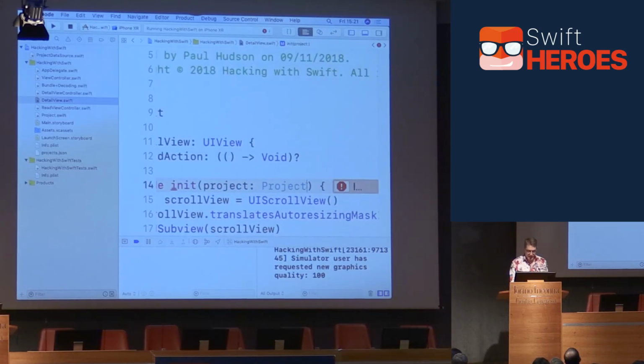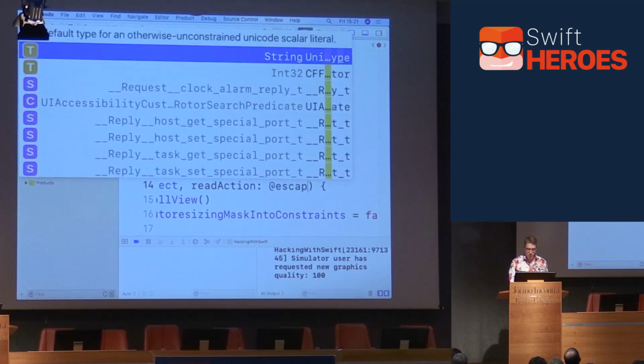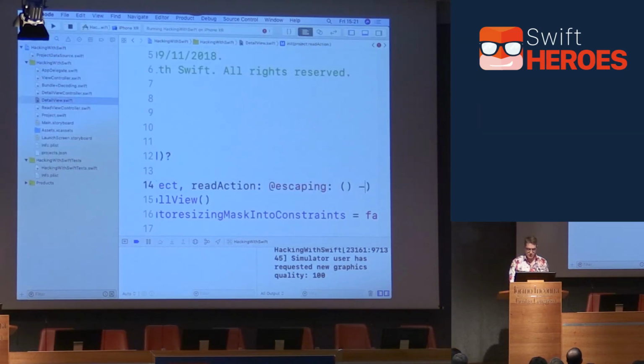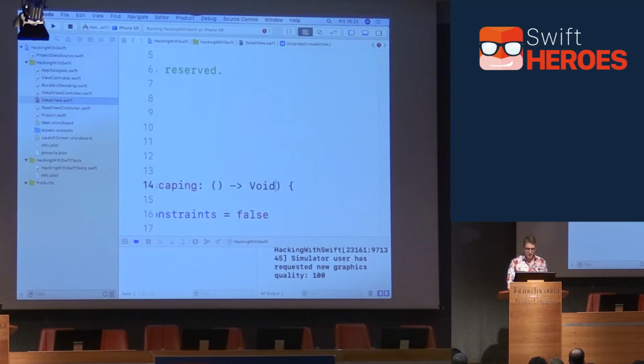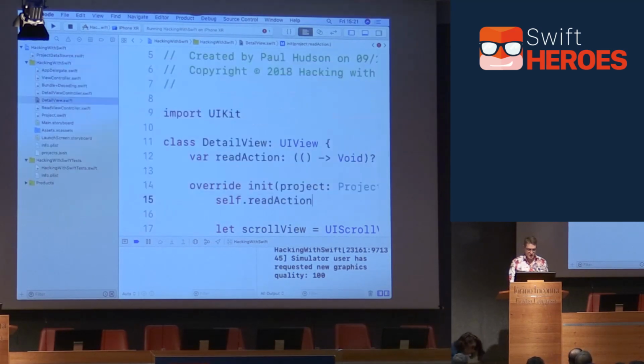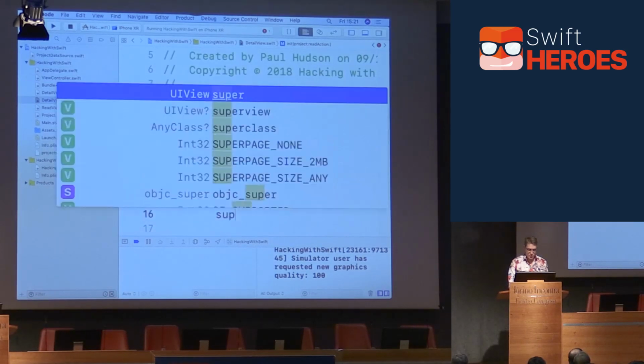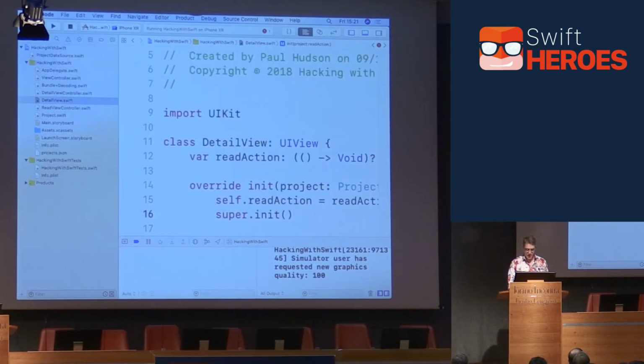There will also be a readAction closure provided, which will be escaping, of course, it'll be called later on. And it takes no params and returns void, like I said. And now inside there, we can go ahead and stash that away. self.readAction equals readAction. We'll need to call super.init, otherwise it'll get very angry. In fact, we should probably give it a frame. Frame will be just .zero is fine.